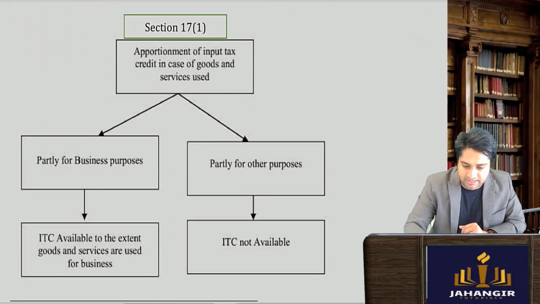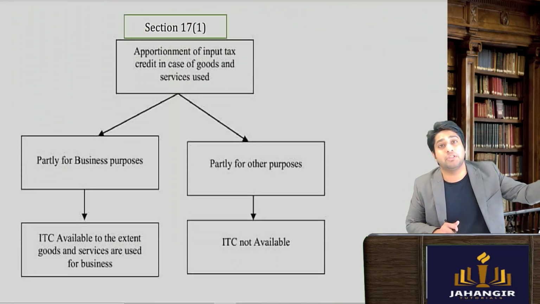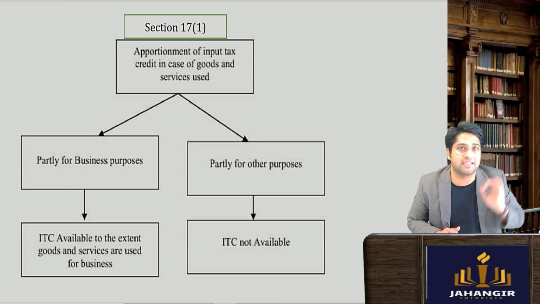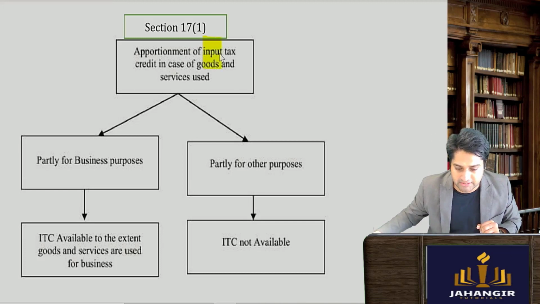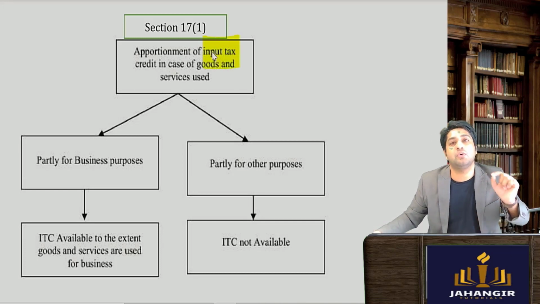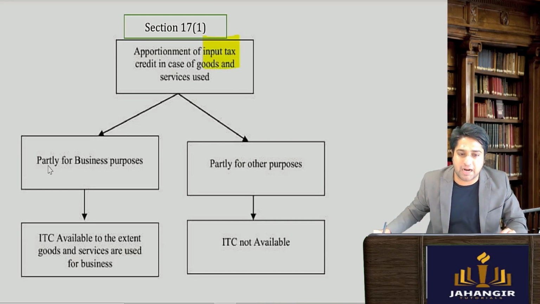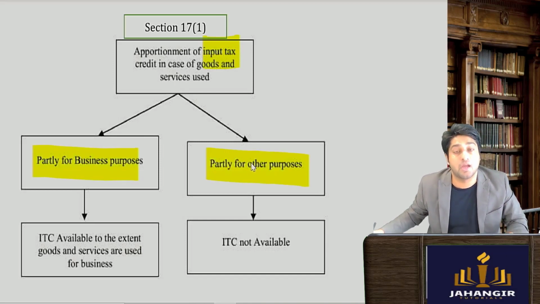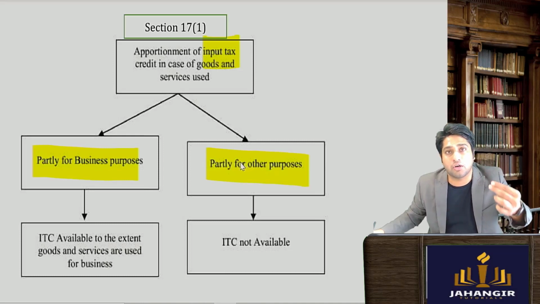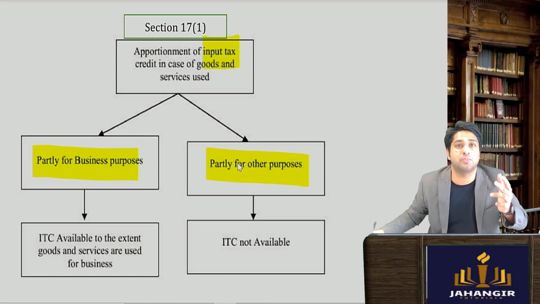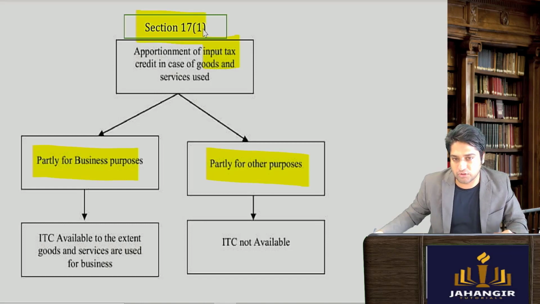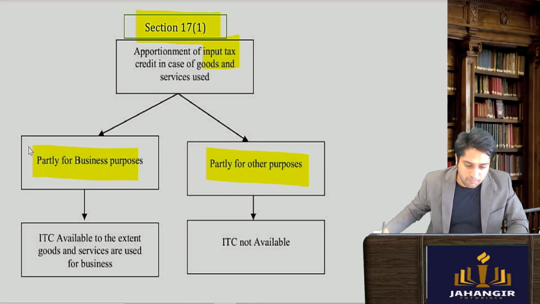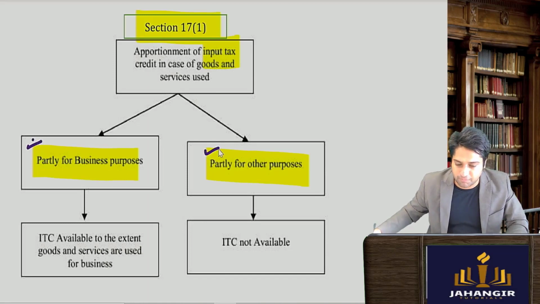Now section 17 subsection 1 is saying that when you've purchased goods, you must have paid some tax, that will be called your input tax. Now you've purchased the goods and you're partly using it for business purpose and partly for personal use. Credit or set off should be allowed in which cases? If you're purchasing goods, inputs, and using them partly for business purpose and partly for personal use.